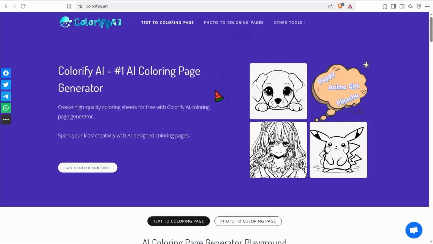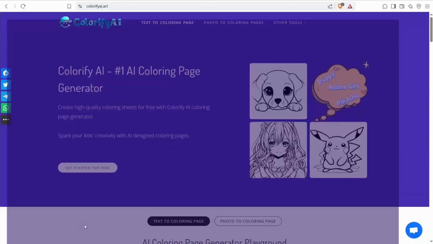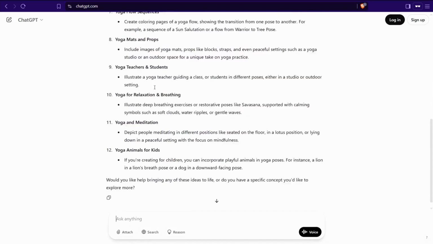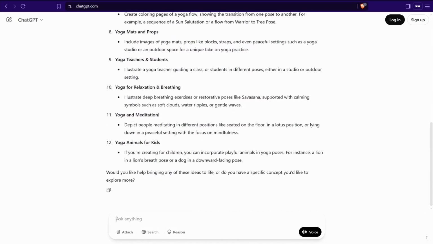And for sure, you can get ideas for your coloring books from ChatGPT or from browsing Kindle on Amazon. For example, you can head over to ChatGPT and ask for ideas to create coloring pages or coloring books for a specific niche or topic, like yoga, kids, animals, and so on. And you can find many of these ideas. So you can get these prompts and convert this text to a beautiful coloring page.